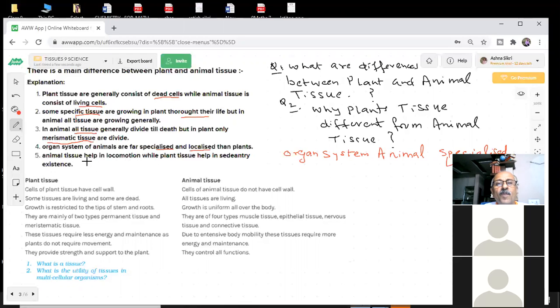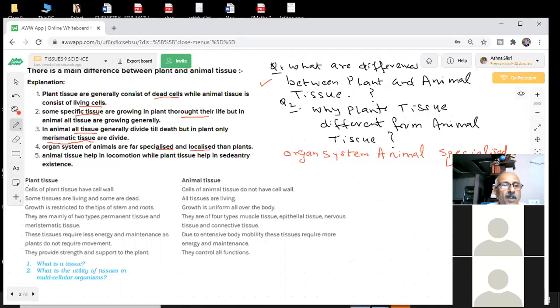So animal tissues help in locomotion, while plant tissues help in sedentary existence. So plant tissues are helping in sedentary existence, not a very strong permanent existence. This is the difference. And here we have given you the second answer. What are the differences between plant and animal tissue, students? Important question for exam. So here we have given, this is my plant tissue, this is my animal tissue.